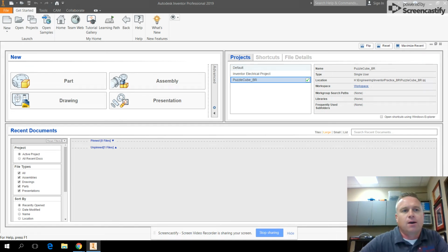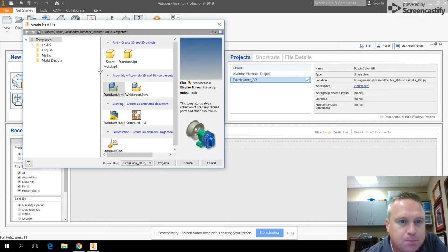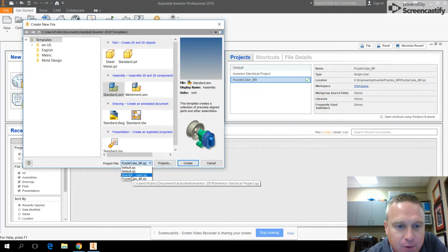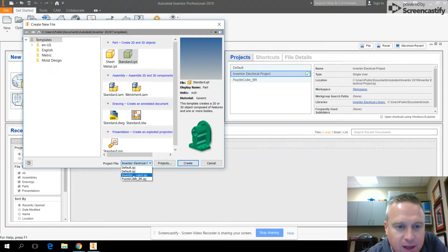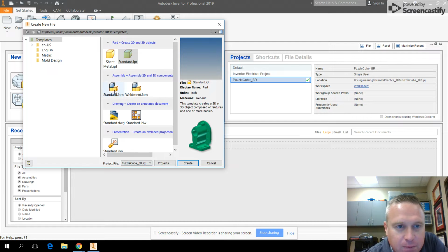All right, now we're going to work on how to create an assembly file for all those parts you created for your puzzle cube. And so I'm going to go ahead and click on New again. I can see down here are my assembly files. And so I'm going to use a standard IAM assembly. I'm going to make sure my project is still on puzzle cube. And then I'm going to hit create.